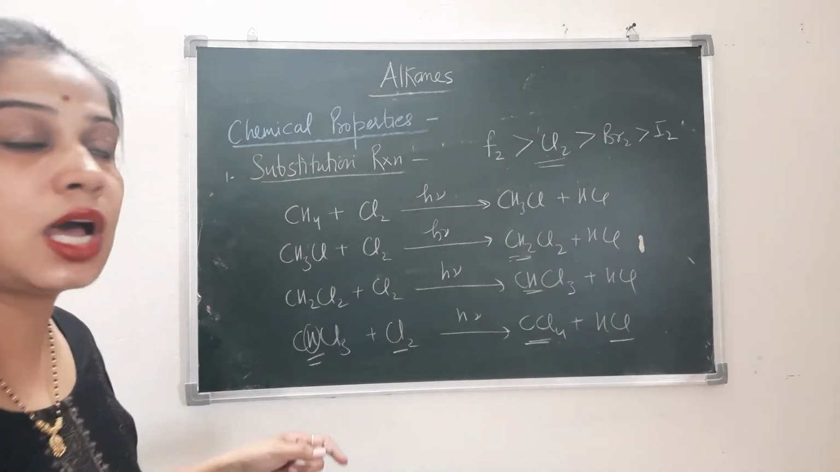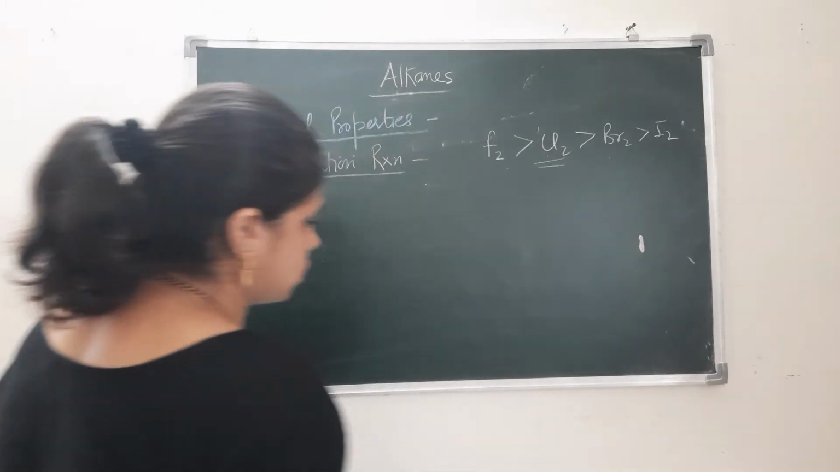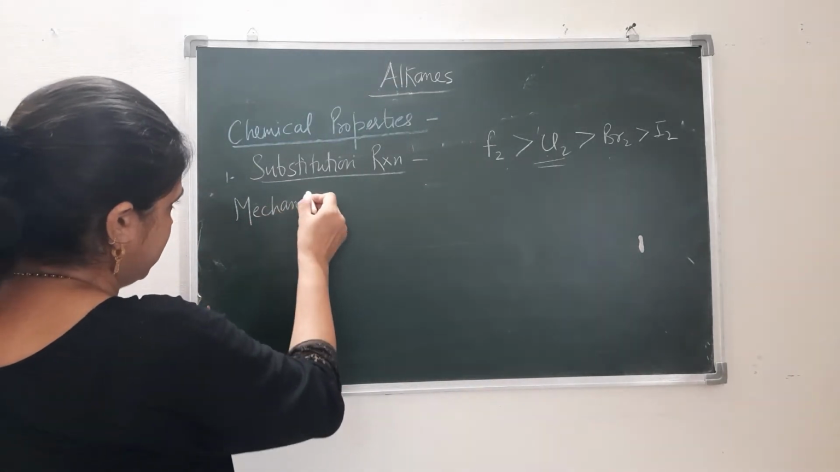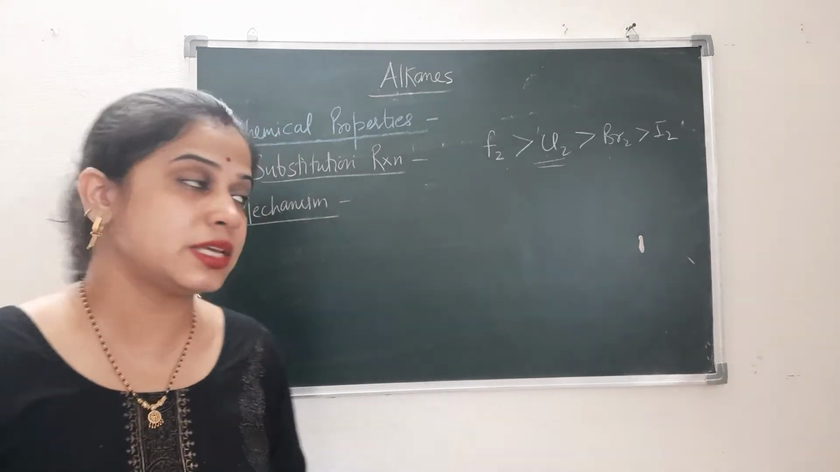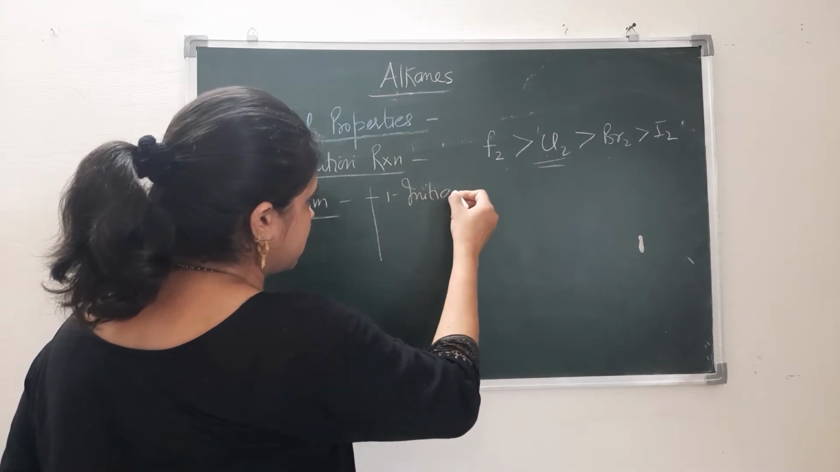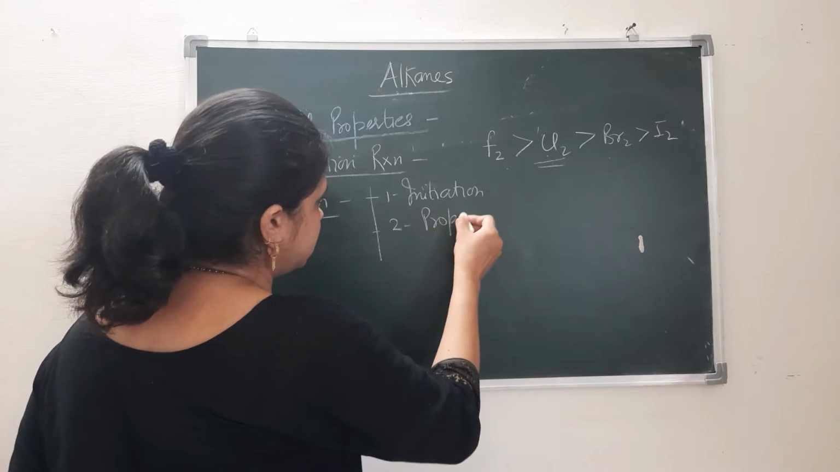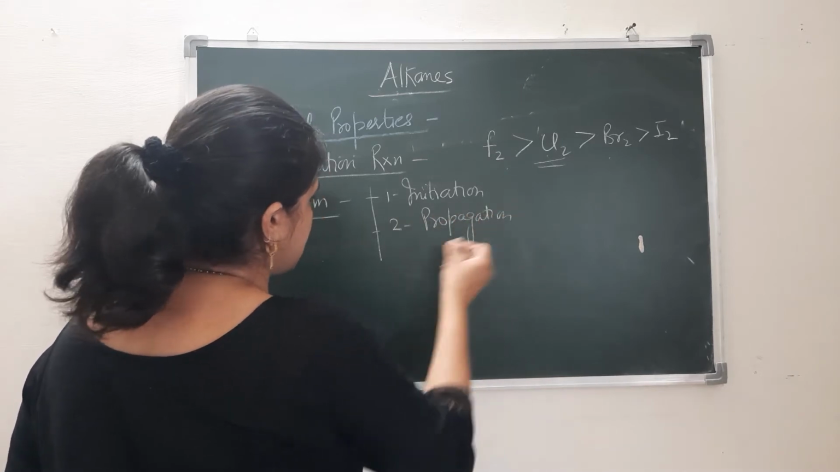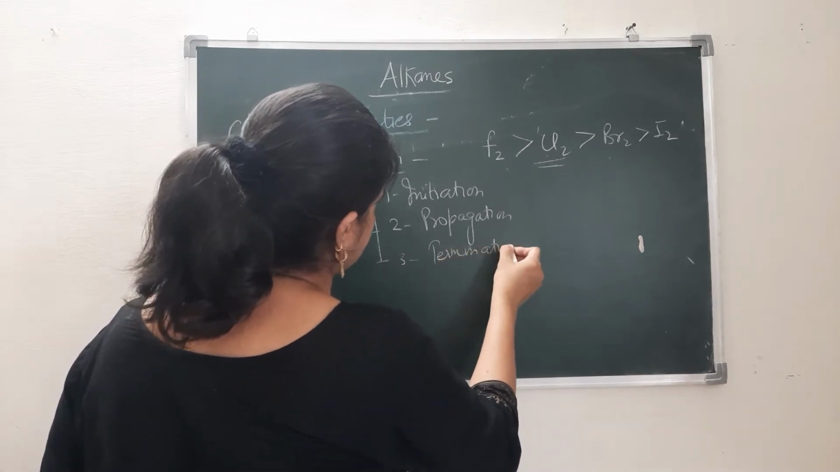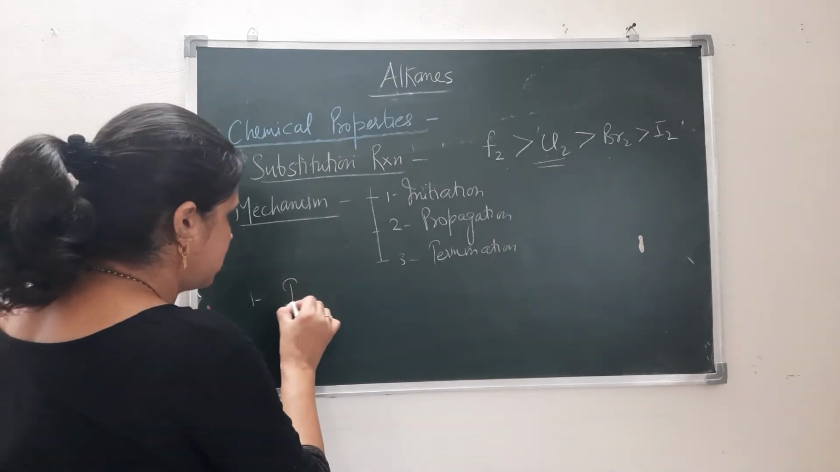So now we take the mechanism with respect to this substitution reaction. So here I am taking the mechanism, right? The mechanism is completed in 3 steps. The first step is initiation. The second step is propagation. The third step is termination. So I am taking them one by one. So we start from the initiation.